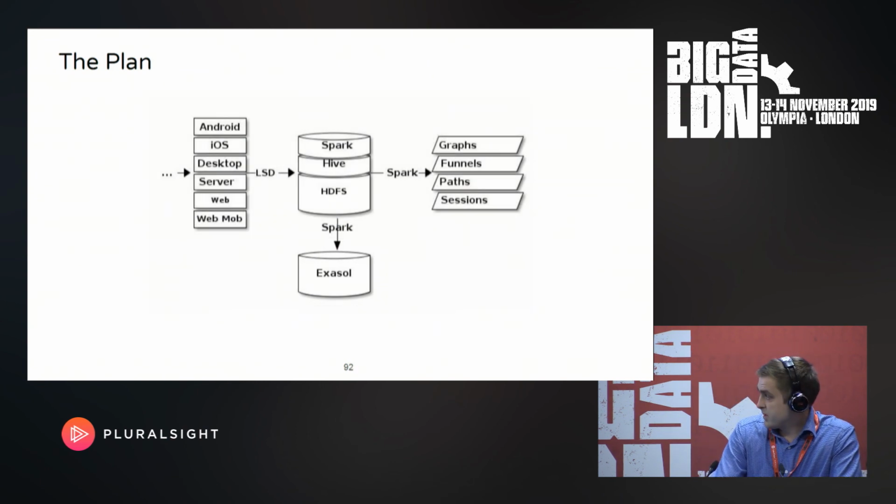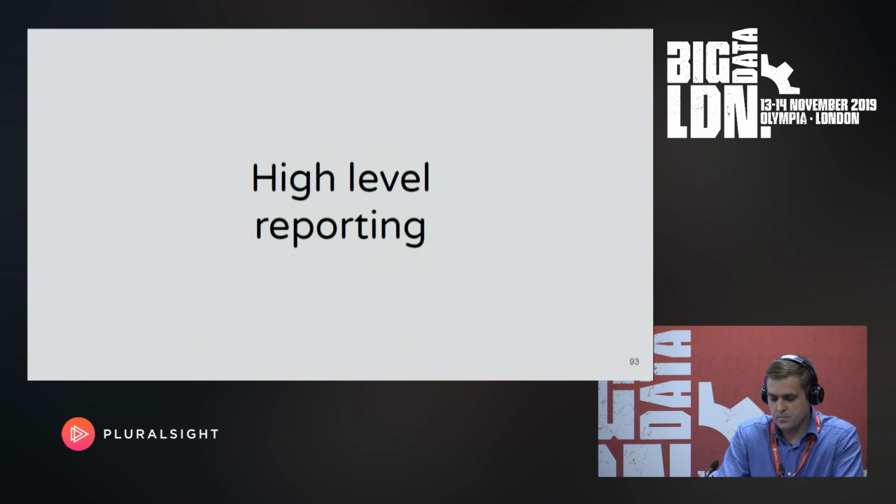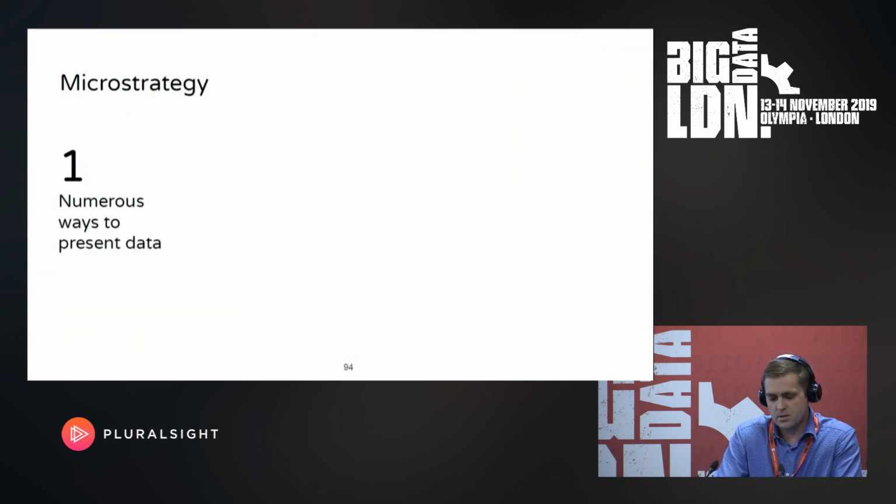Right, the schema is growing. Like I said, we need some kind of high-level reporting tool, which is not defined on events, but defined in terms of aggregate statistics. So we decided to go with MicroStrategy, who have a stand here. They're very good at what they do.